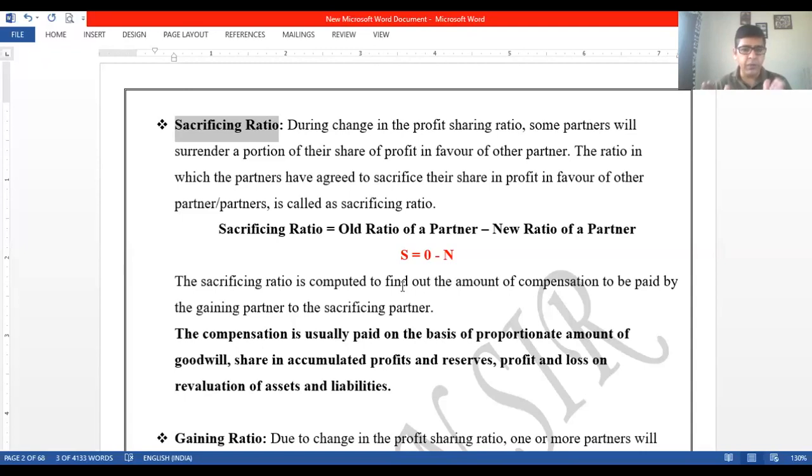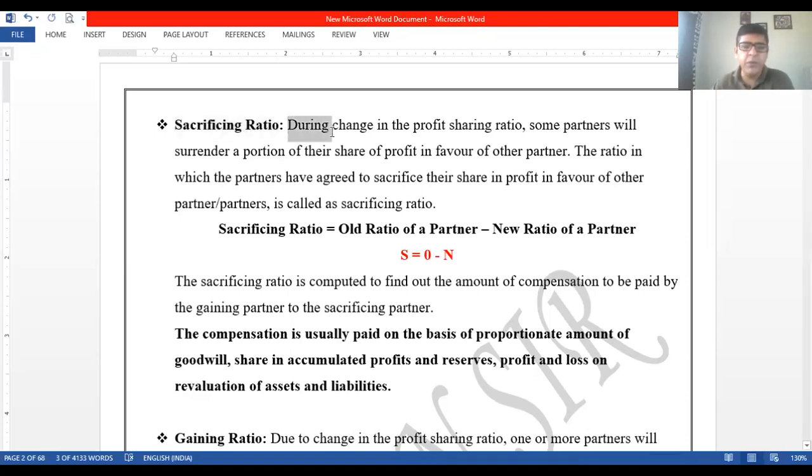Now, if I just compare the profit of A, how much was he getting earlier? 20. Now how much will he get? 30. That means he is getting a share more than what he used to get earlier. He is getting more share. So that partner we call a gaining partner. How much more did he get? 10,000. So the share gained by him is 10,000. Coming to B, 20,000, 20,000. It remains the same, so no change. C, earlier was getting 20, now how much is he getting? 10. So his share in profit decreases, and because the share in profit decreases, we say that he is a sacrificing partner, right?